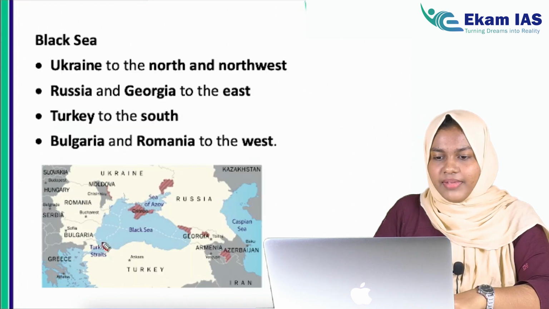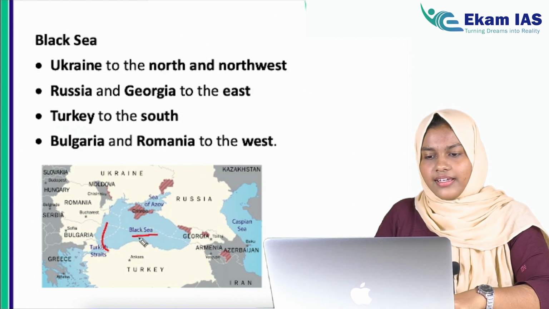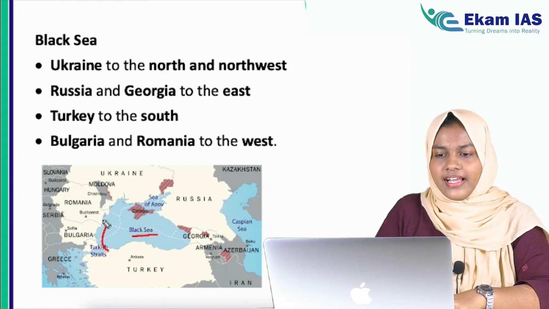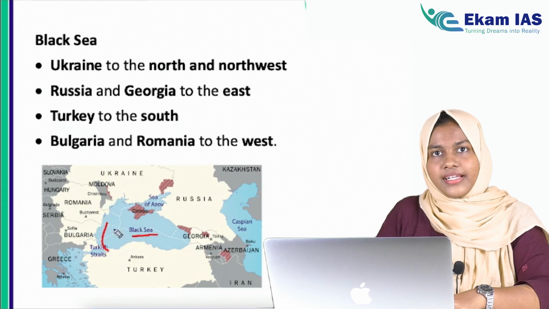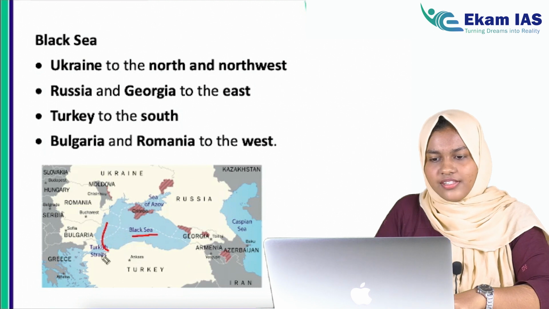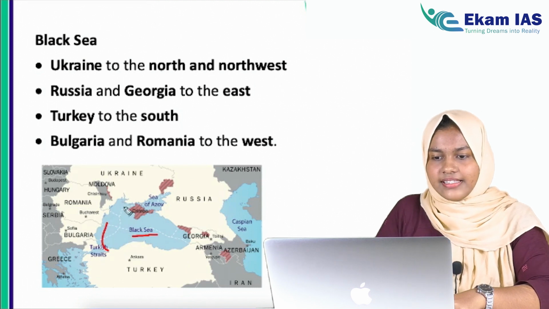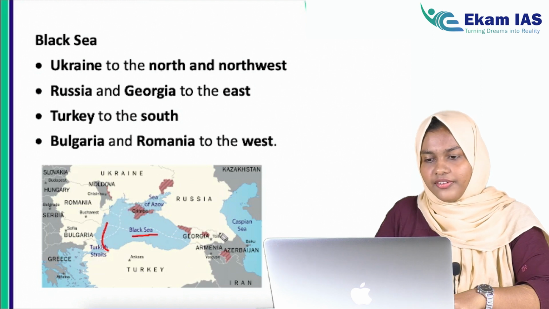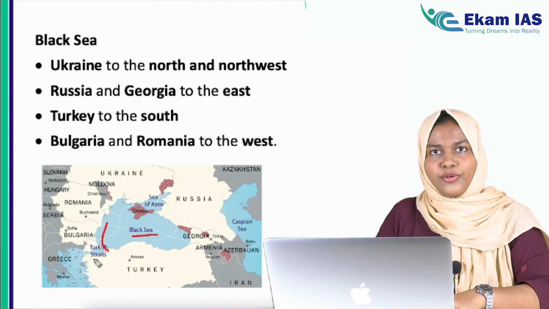So these are the major European countries. So if Russia has hold in this Black Sea, then it has access to all these European countries, thereby its market. So that is another reason.